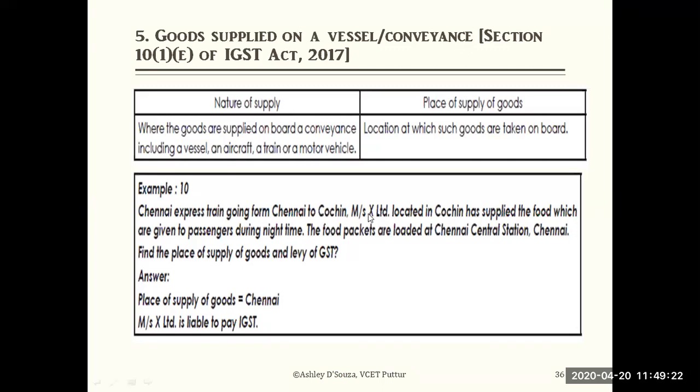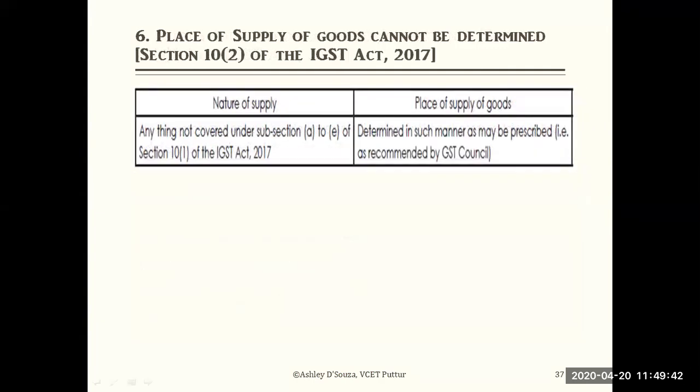Even though Messrs X Limited is in Cochin, Kerala, he delivered the goods on the train in Chennai, at Chennai Central Station. That clearly tells it's an interstate supply. So the place of supply of goods will be Chennai, and IGST needs to be paid.